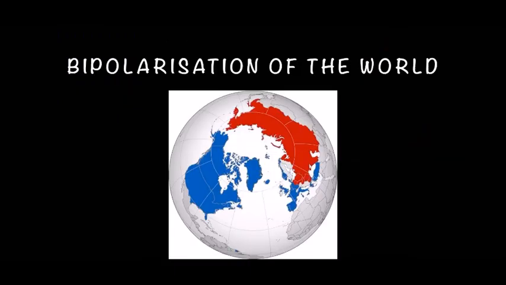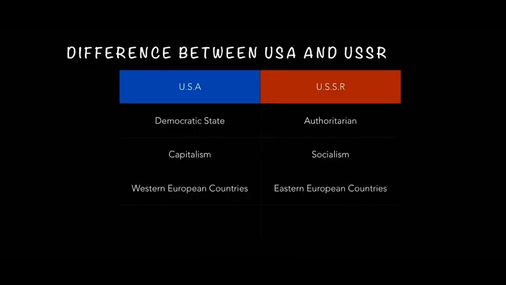Bipolarization of the world. World was divided into two groups, leading to bipolarization. The scope of Cold War and sphere of tensions increased because of this. So we can see here on the globe how the world is divided into blue section and the red section. Europe was ideologically divided. Both blocs tried to pull smaller countries in their group.